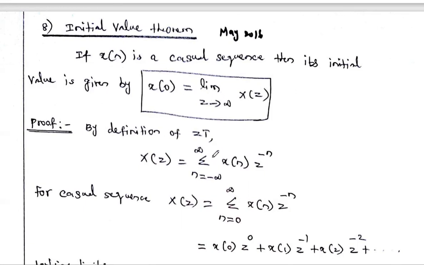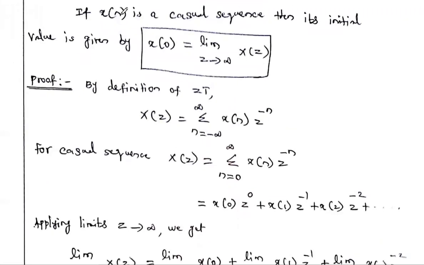So now we are going to prove this initial value theorem. First, we write the definition of Z transform. What is the Z transform formula? X of z is equal to summation n equal to minus infinity to infinity of x of n z power minus n. Here the given sequence x of n is a causal sequence, so the signal is available only from n equal to 0 to infinity. So the summation is restricted to n equal to 0 to infinity, x of n into z power minus n.